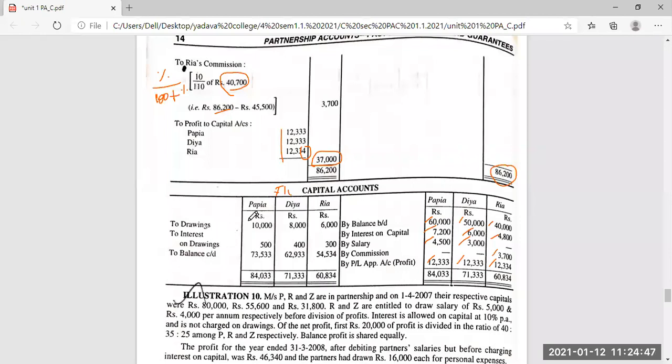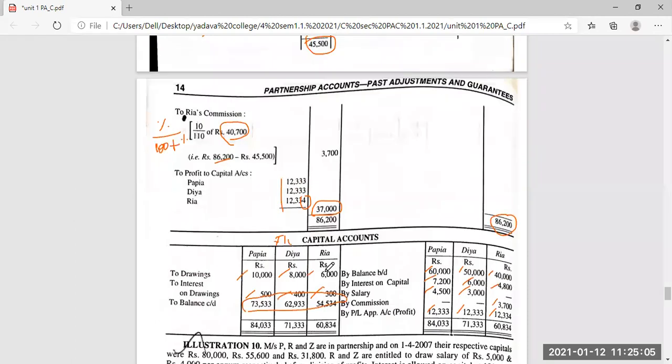Then drawings, all the partners 10,086. Then interest on drawings 500, 400 and 300. Now the balance is 73,533 for Papia. Then Dia 62,933. Then Ria 54,543. Do you have any doubts, girls?